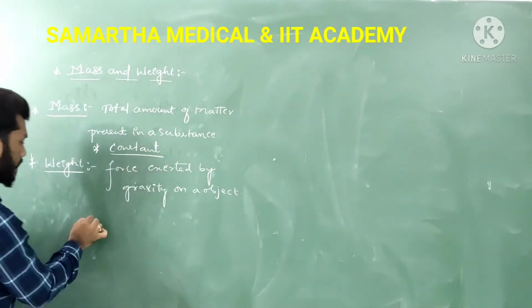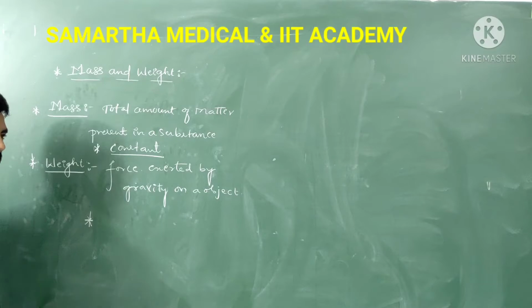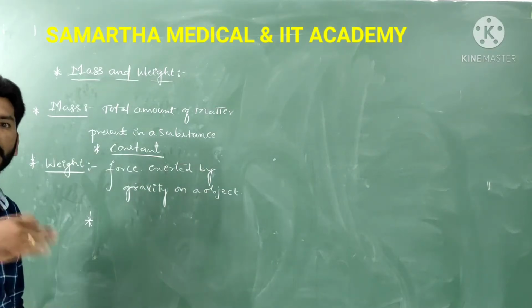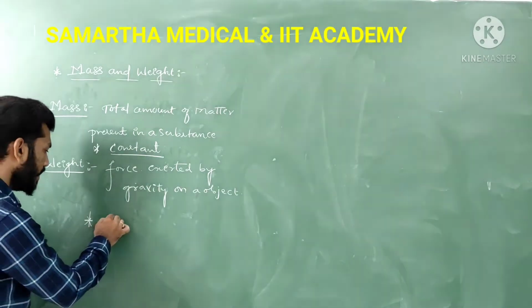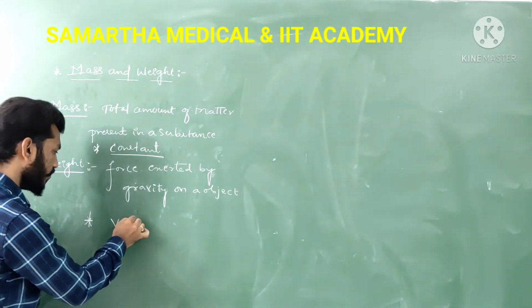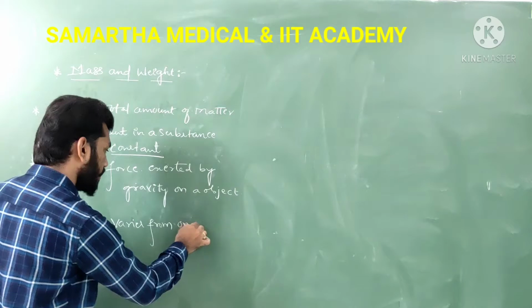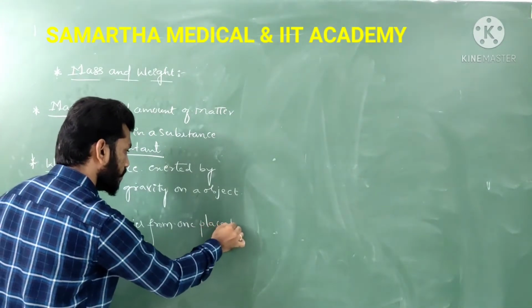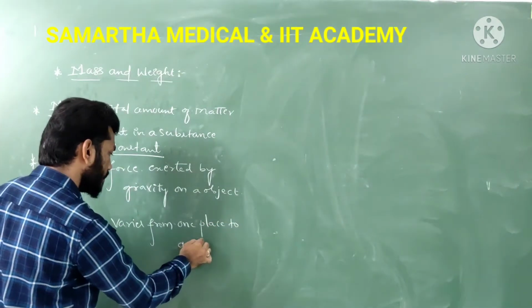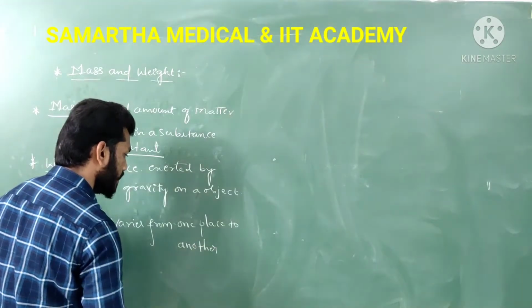Mass is constant, but weight varies from one place to another place.